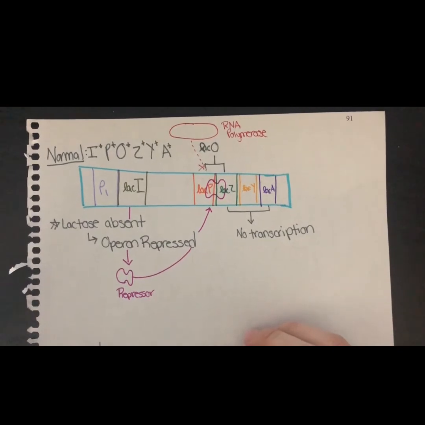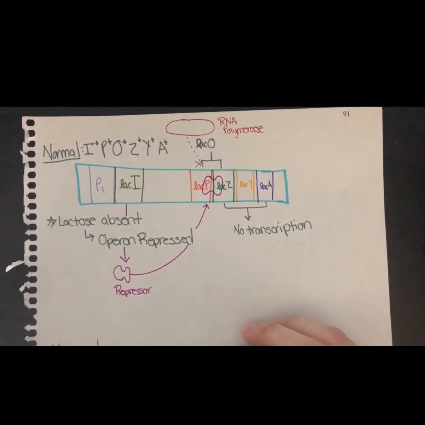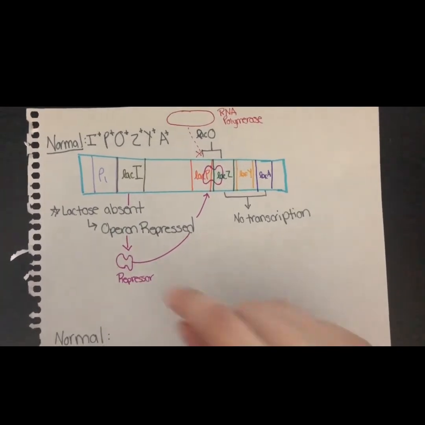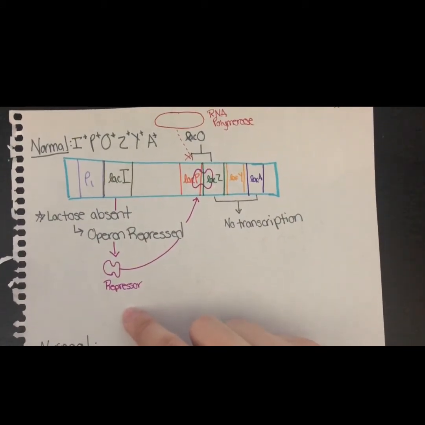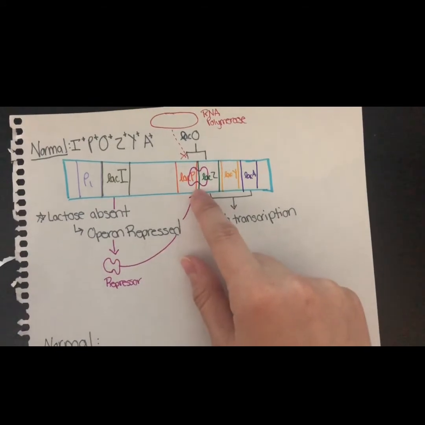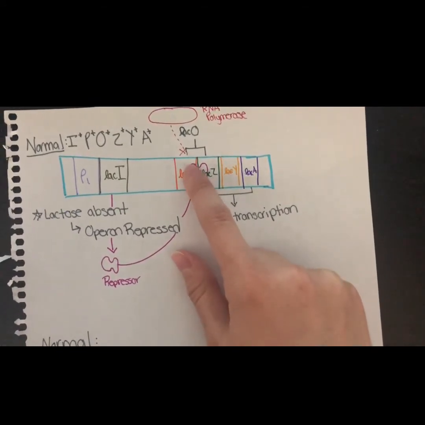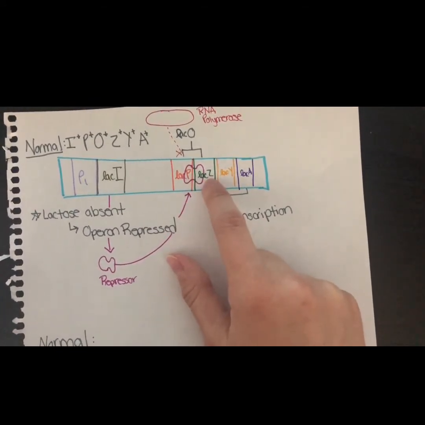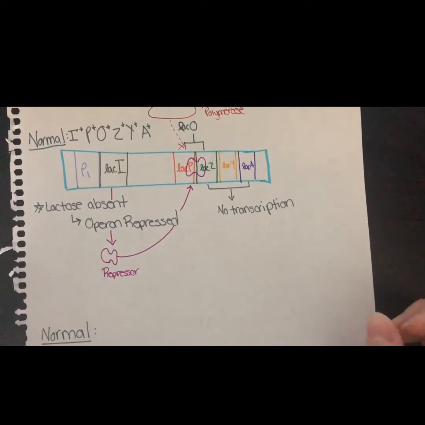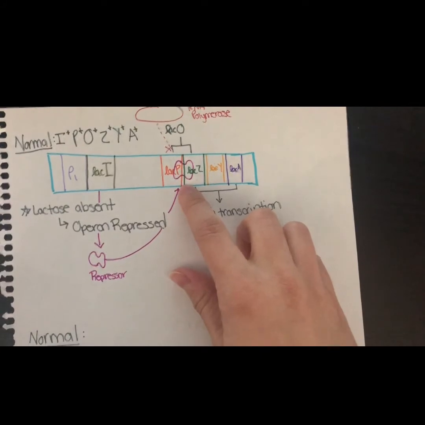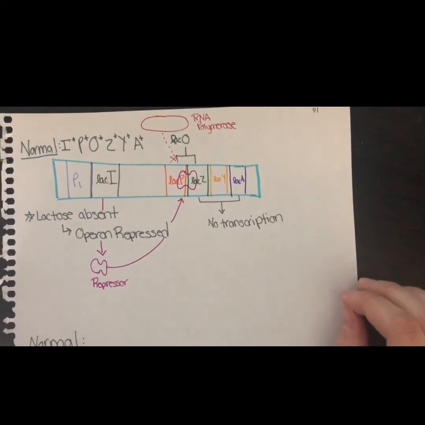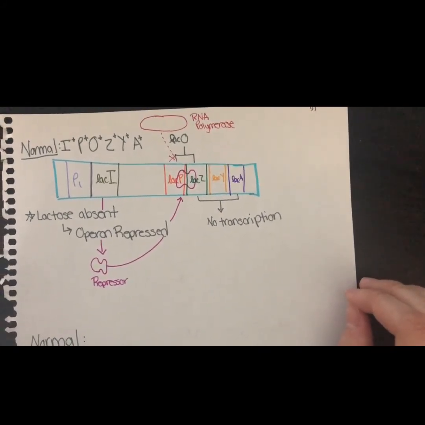Because it is negative inducible, the system normally is off and no transcription occurs. Right here is the active regulator, or repressor, that binds to the lac O site right here. The lac O site is part of the lac P and lac Z site. When lactose is absent, there is nothing to repress the repressor, so it attaches right to the lac O site. This stops RNA polymerase from binding, and there is no transcription of the proteins.